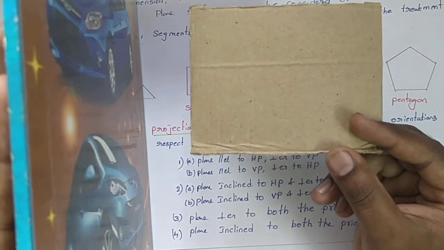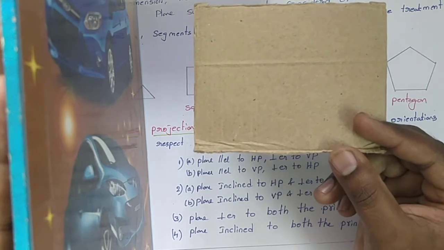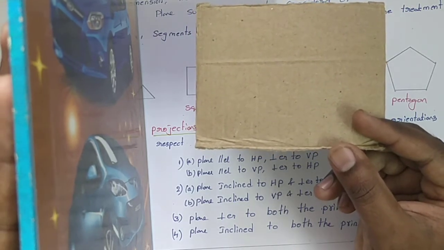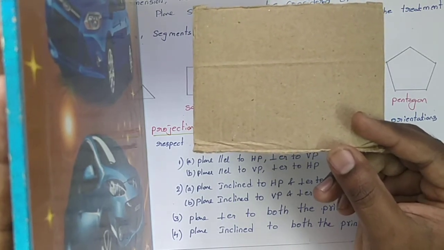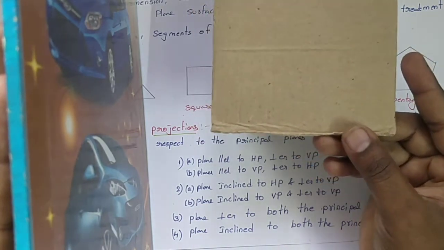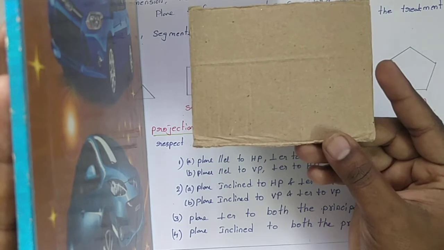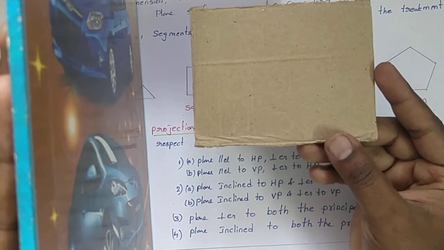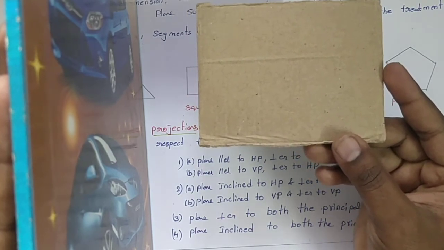Having the dimensions of the plane, the same dimensions fall on the horizontal plane. That means it is parallel to HP. Suppose you view from the right side, what happens? In the front view, you will get one straight line. That means it is equal to the length of the breadth.